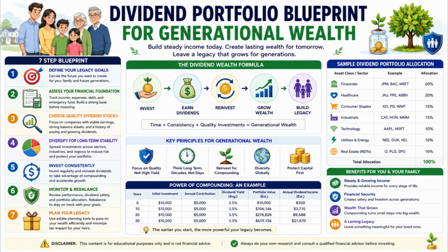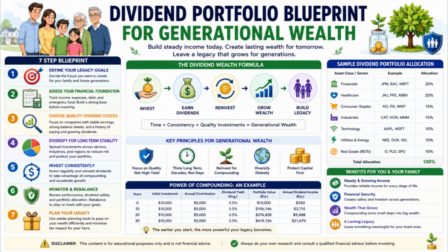Then, diversify your portfolio for long-term stability. A strong dividend portfolio may include sectors such as financials, healthcare, consumer staples, industrials, technology, utilities, energy, and real estate investment trusts. This helps reduce risk because your family wealth is not dependent on only one company or one sector.